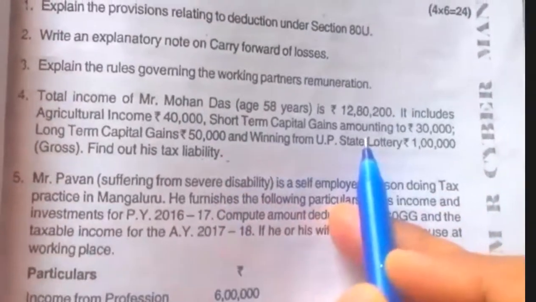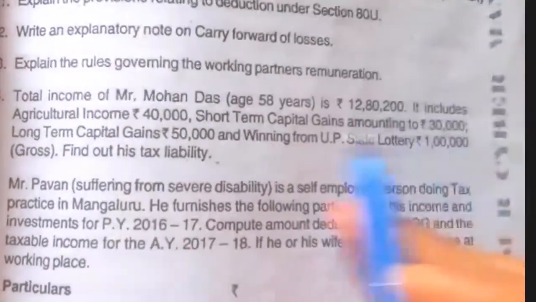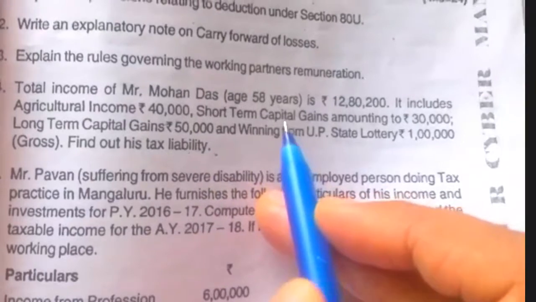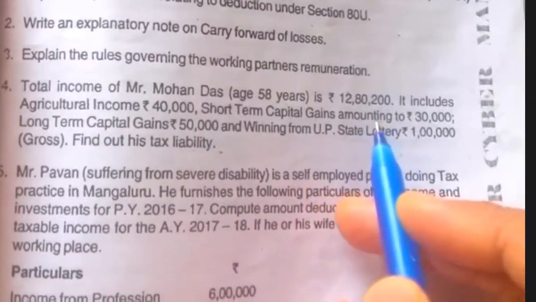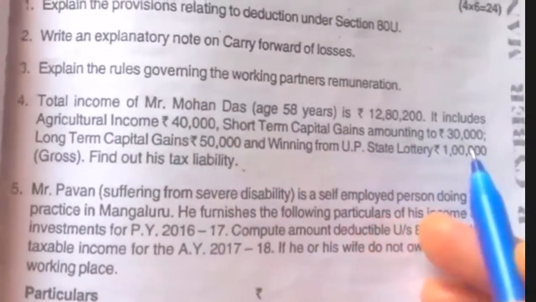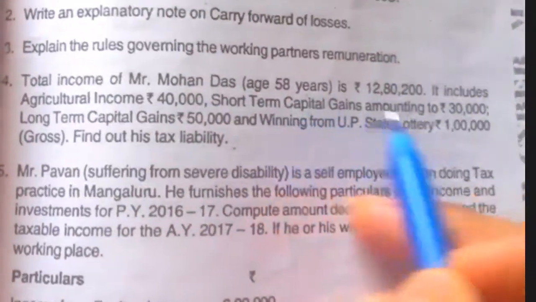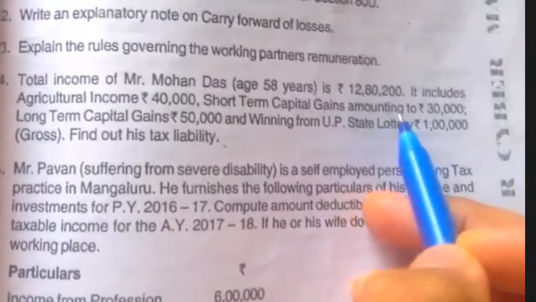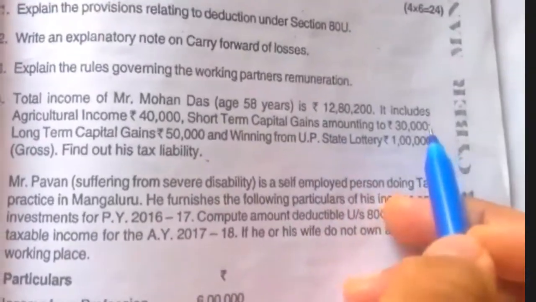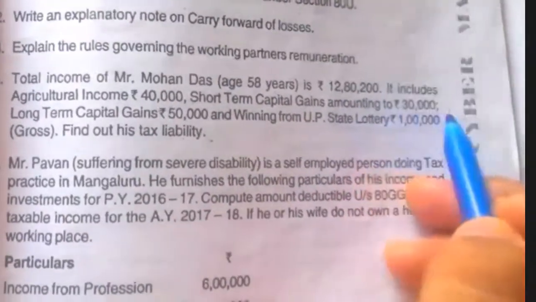Next, short-term capital gain amounting to rupees 30,000. If in the question they give short-term capital gain at 15%, then we have to take this 30,000 value under special rate. If they don't give the rate percentage, then we should not take it under special rate. It is applied in the tax slab.